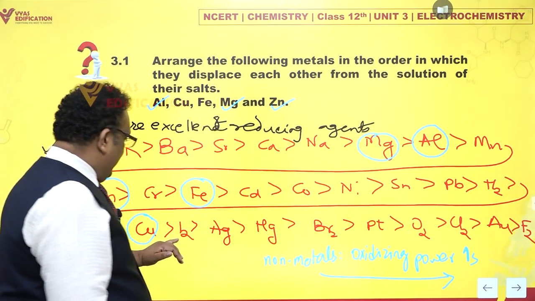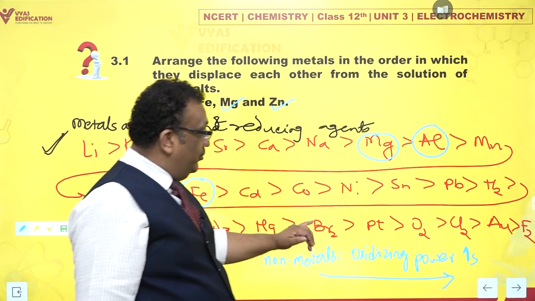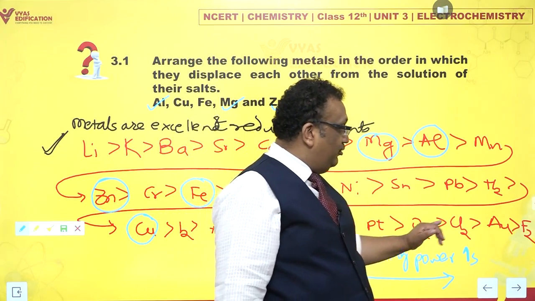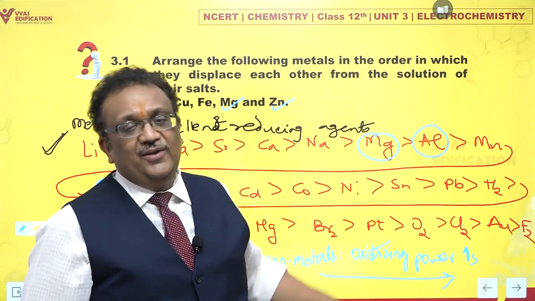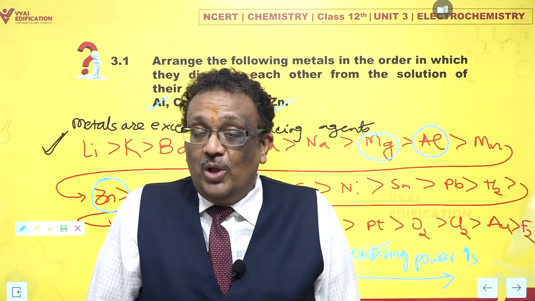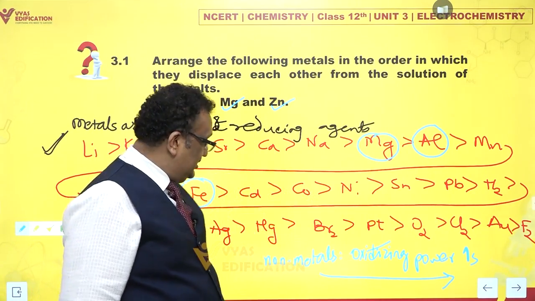So iodine is a non-metal and it is not that powerful an oxidizing agent. Bromine is more powerful, oxygen and chlorine are still more, and the most powerful oxidizing agent is fluorine at that end. So what do I have here? I have non-metals which are powerful oxidizing agents.